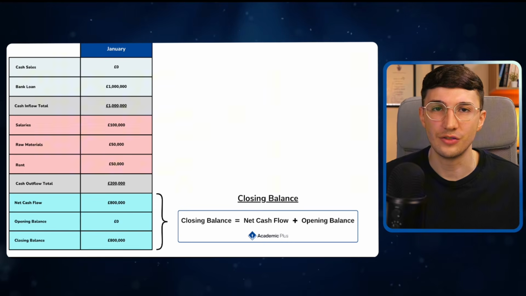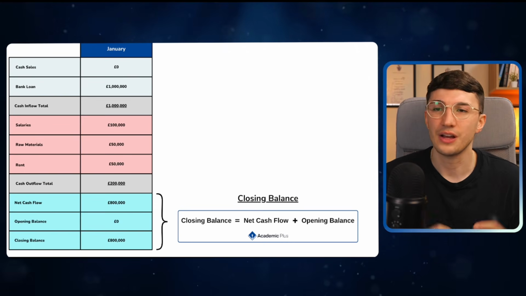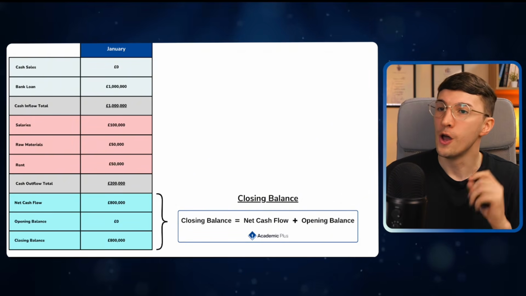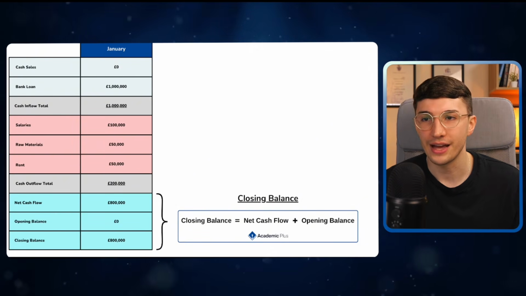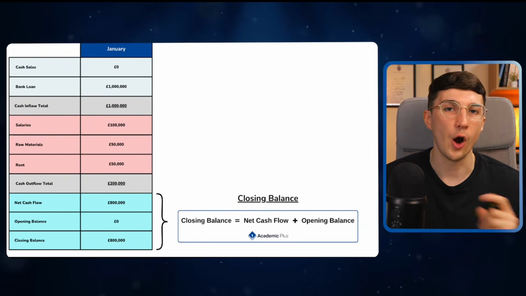And the last thing that we need to do is to calculate the closing balance. And then once again, a really simple formula. All we need to do is take our net cash flow and add that to our opening balance.